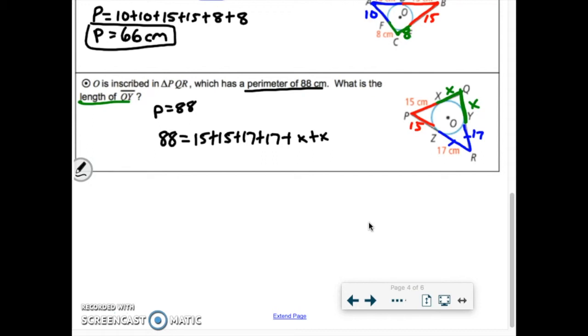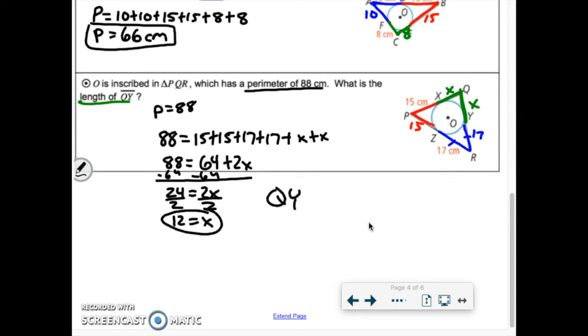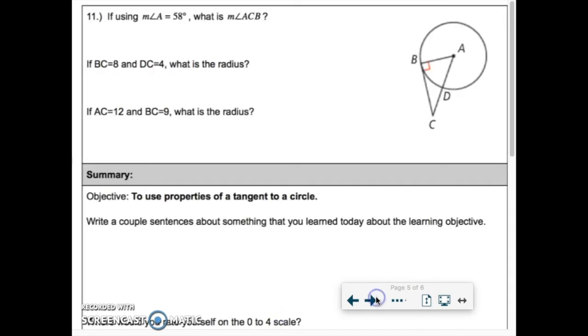So if we combine all the numbers we know, we get 64, and then we have 2 x's to deal with. Which means if I subtract 64 from both sides and divide by 2, I can get to my answer. So I have 24 equal to 2x, or QY must be the length of x, which is 12. So QY, to answer the question, is 12 centimeters. All right, looking at those perimeter problems. Okay, one last check to make sure that you've picked up everything we need for this note section.